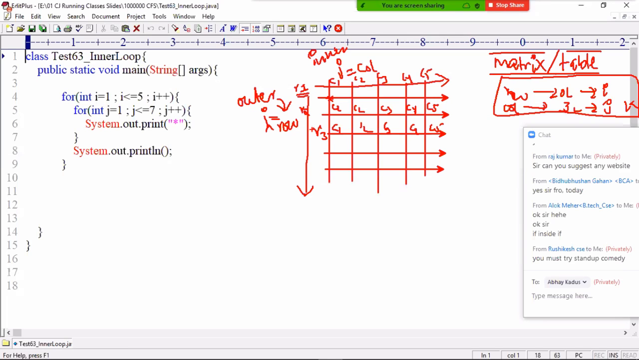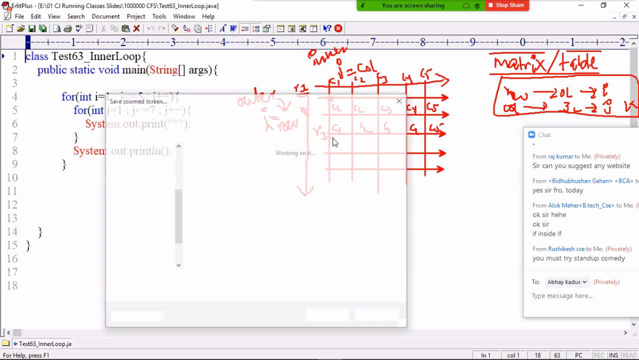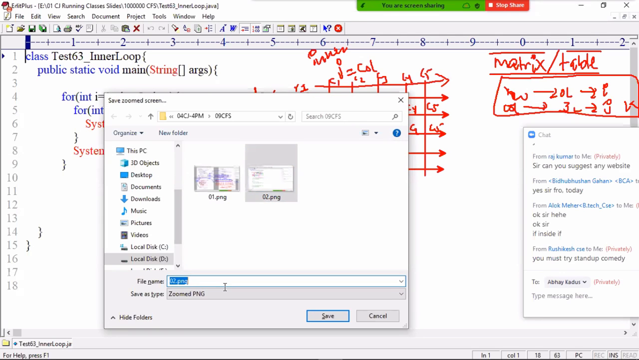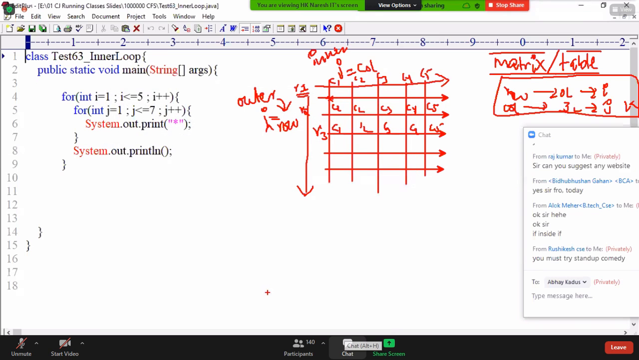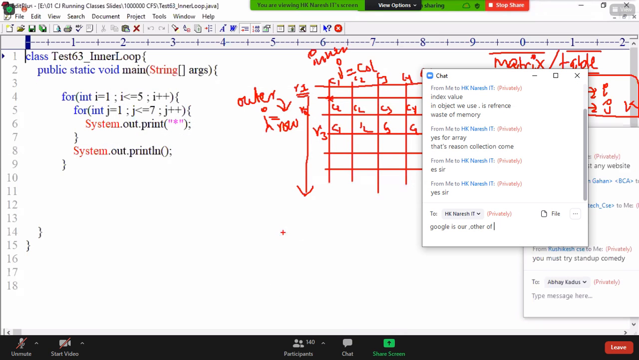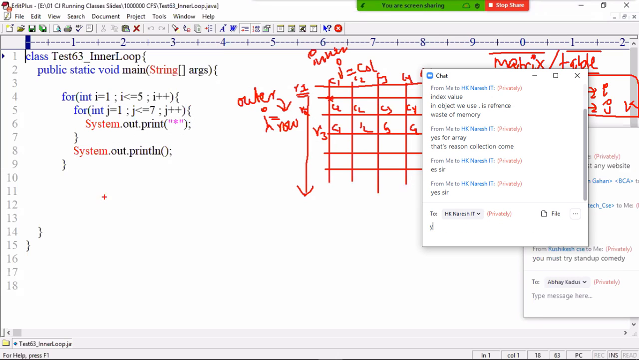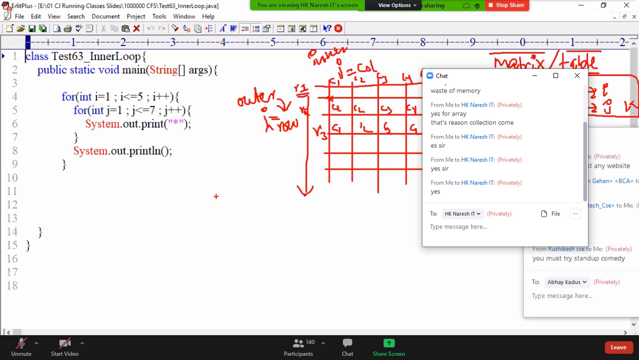Did you get clarity? Did you get clarity? Then now I want to write code. Okay, tell me what code I need to write.